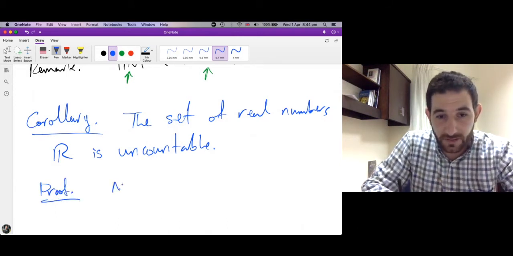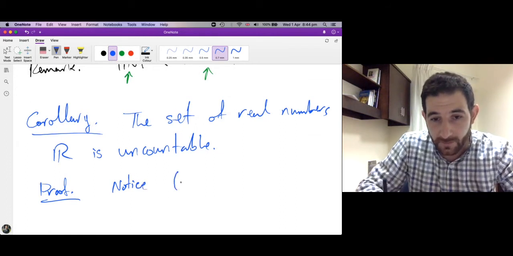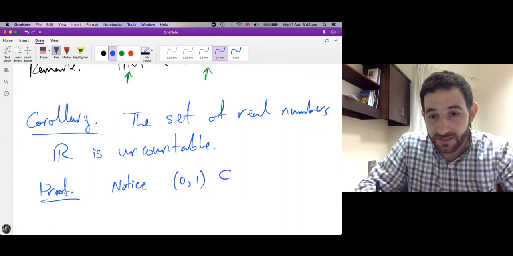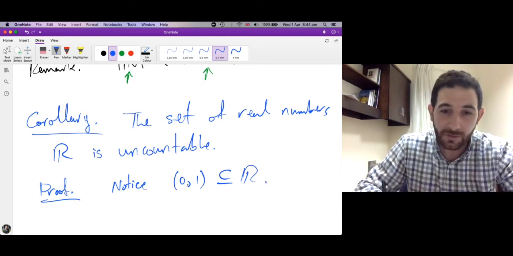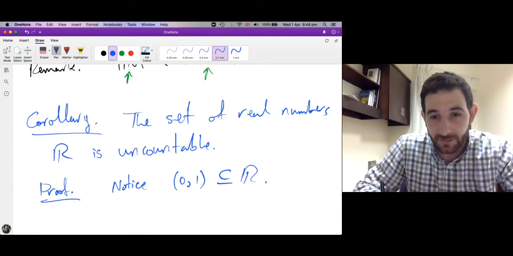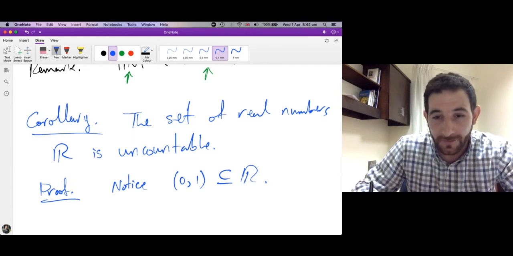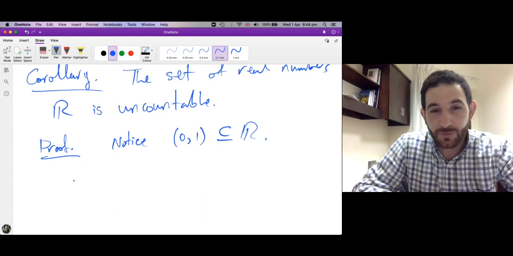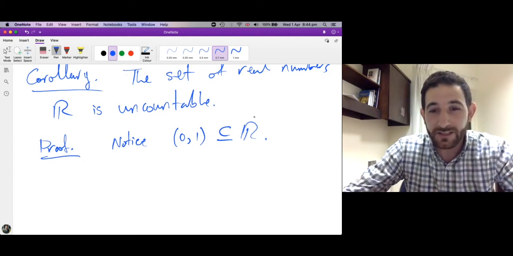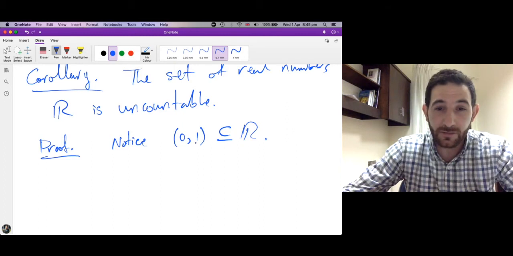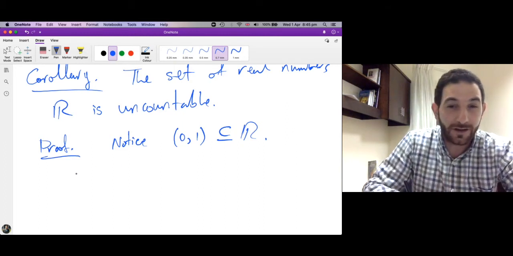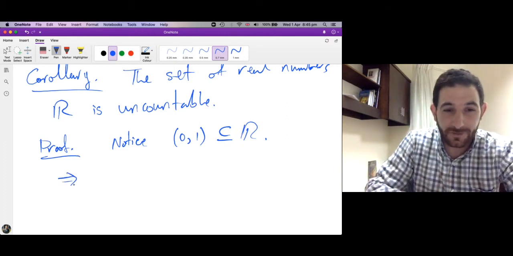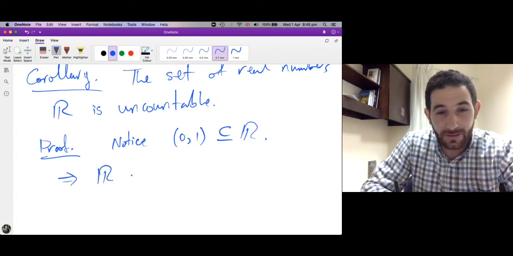First, notice that the interval of real numbers between 0 and 1 is a subset of the set of real numbers, right? Because every element in this set is a real number, so every element here belongs to R. And it follows that, suppose that R is countable, then we can list the elements of R, but if you can list the elements of R, you can list the elements between 0 and 1, and we just proved that we cannot list the elements. So this means that R can't be countable. So it follows by our work above that R is uncountable.